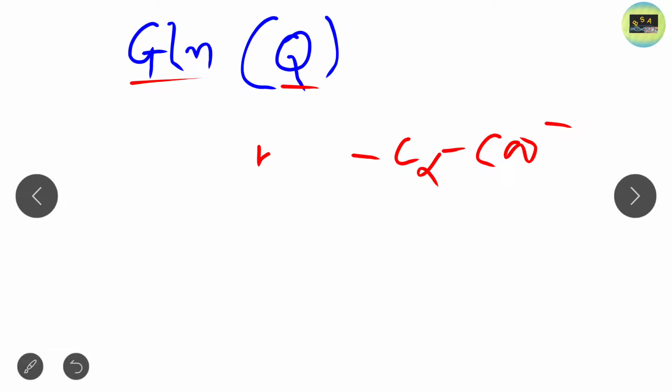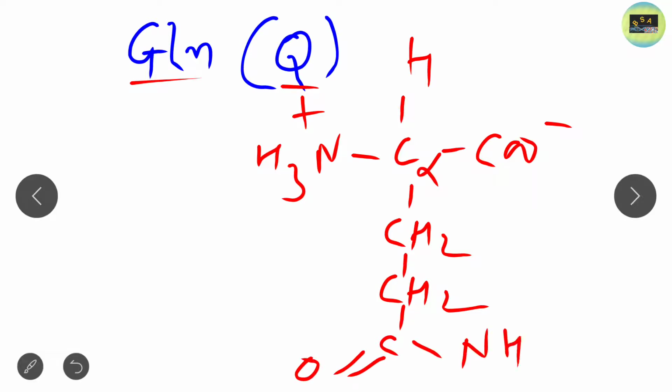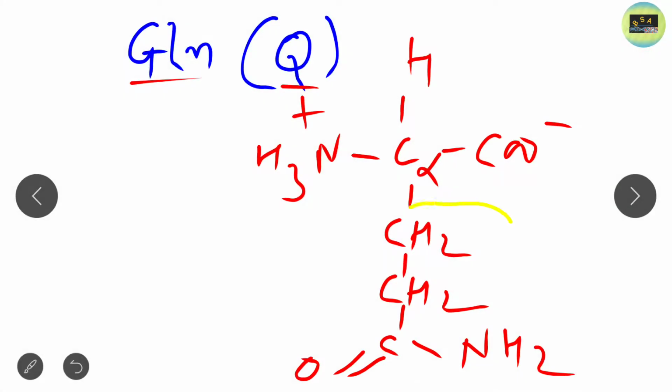These three are common, and in the side chain just an extra CH2 is present, which is not present in asparagine. Apart from this extra CH2, the structure is the same as that of asparagine.